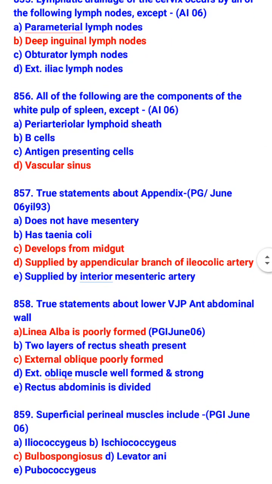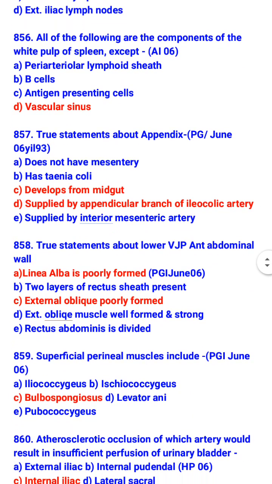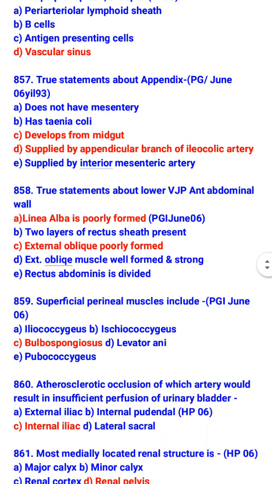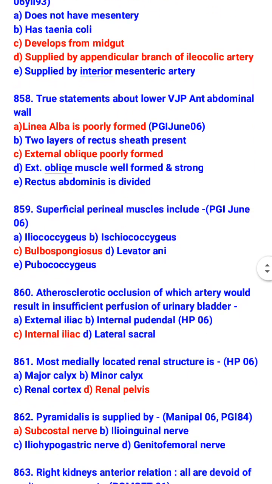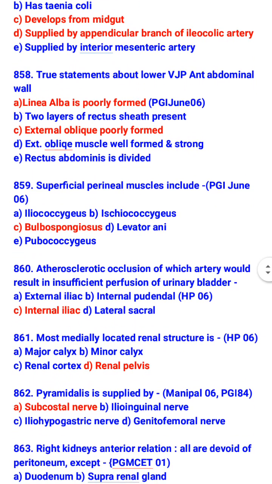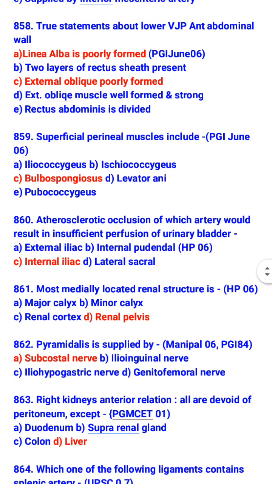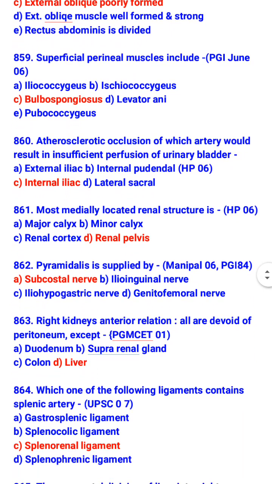True statement about appendix is it develops from midgut and is supplied by appendicular branch of ileocolic artery. True statement about lower anterior abdominal wall is linea alba is poorly formed and external oblique is poorly formed. Superficial perineal muscle includes bulbospongiosus. Atherosclerotic occlusion of which artery would result in insufficient perfusion of urinary bladder? Internal iliac. Most medially located renal structure is renal pelvis.